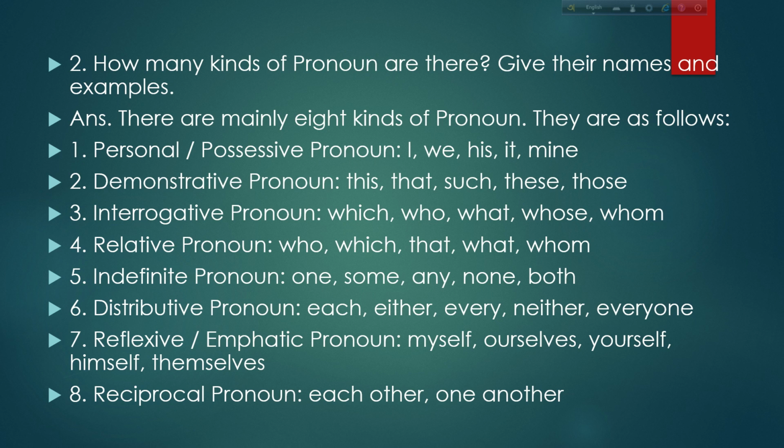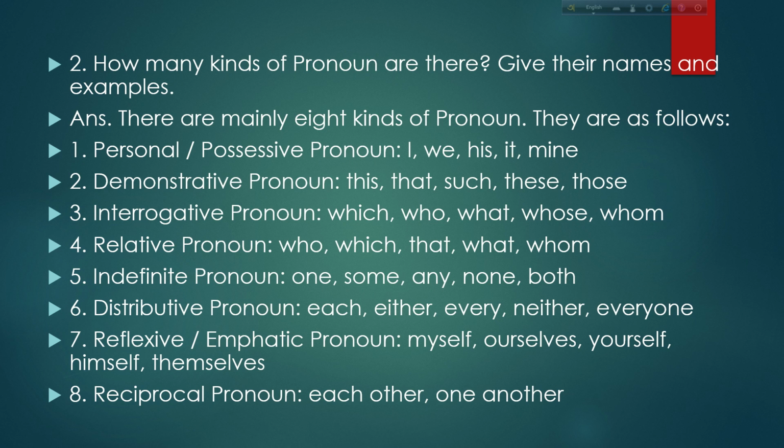Number 2, demonstrative pronoun: this, that, such, these, those. Number 3, interrogative pronoun: which, who, what, whose, whom. Number 4, relative pronoun: who, which, that, what, whom. Here, sometimes we mistakenly write why, when, where as interrogative pronouns. No, these are interrogative adverbs. So you should be very careful about that. How is also an interrogative adverb.